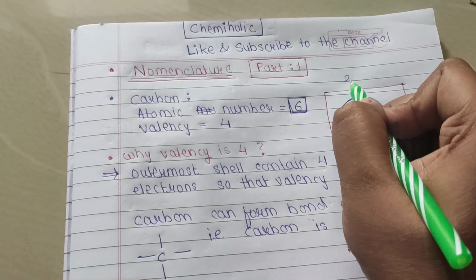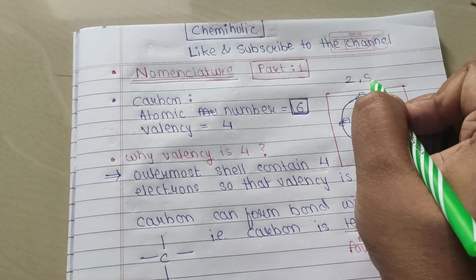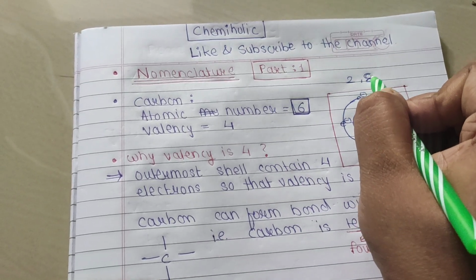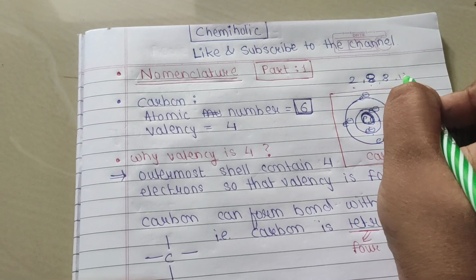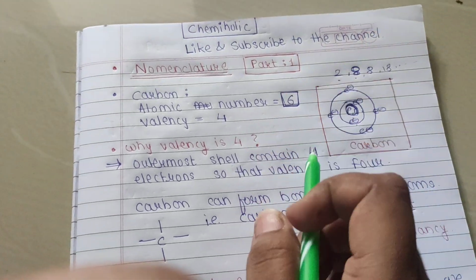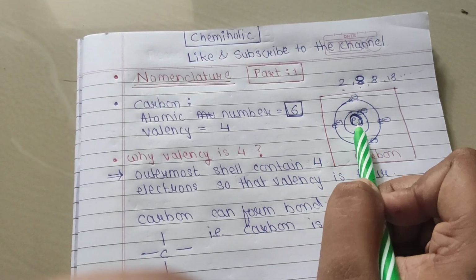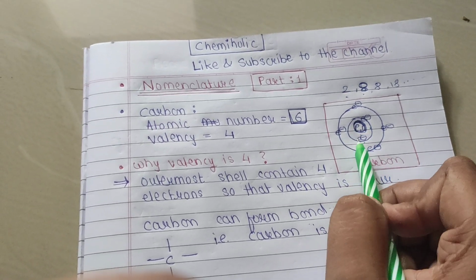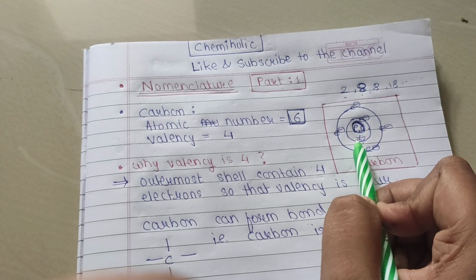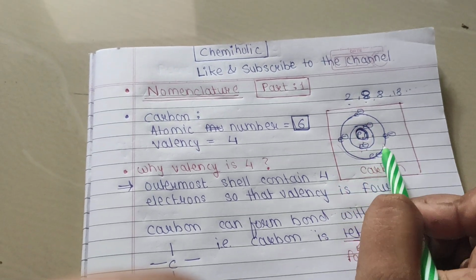The electron capacity for each shell is 2, 8, then 8, then 18 and forward. That is the proton and neutron, which I already told you about. Then these are the 2 electrons in the inner shell. And this is the outermost shell.